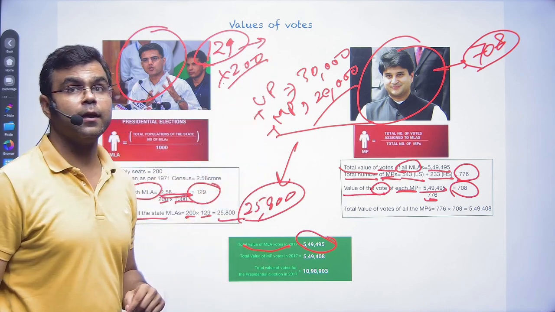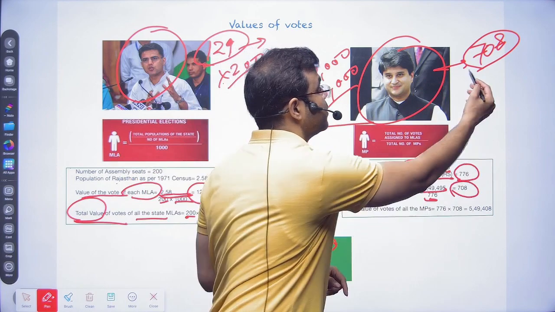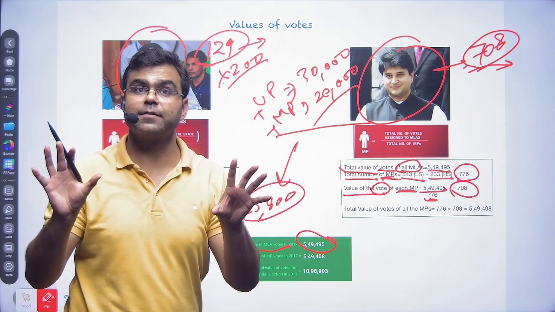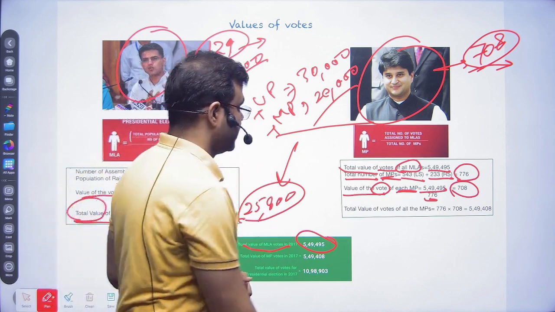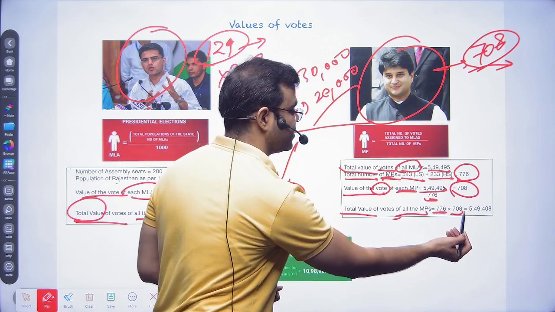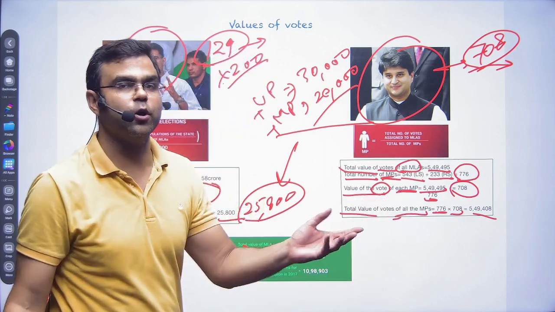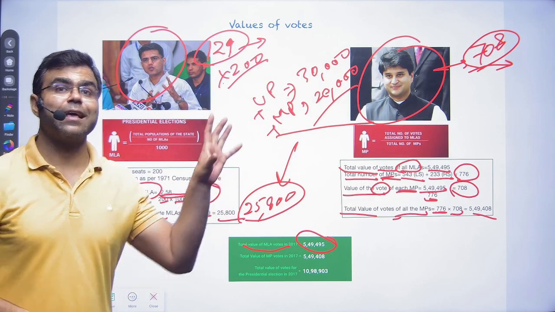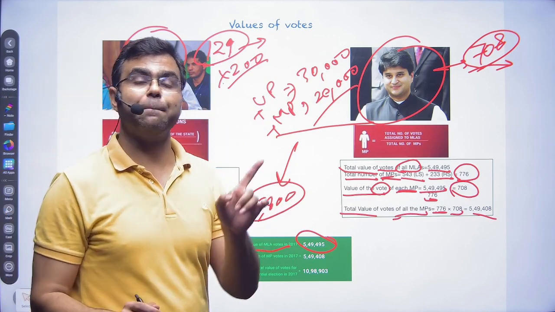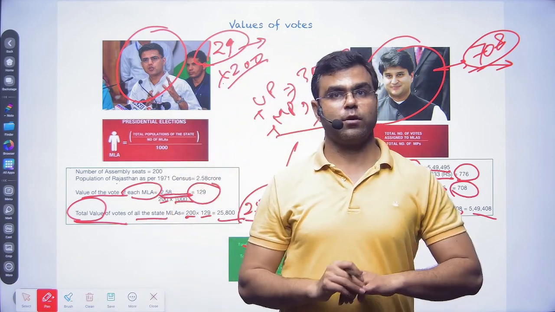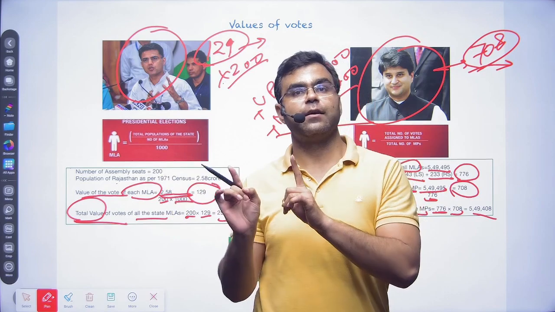Value of vote of Jyotirao Sindhu? 708. Got it? The difference? Okay. Similarly, the total value of all MPs, that is 776 into 708, that will again be about 5.5 lakh, because we consider them equivalent to each other. That's how the values of votes of MPs and MLAs are considered. And then when they start voting, based on that, we elect.